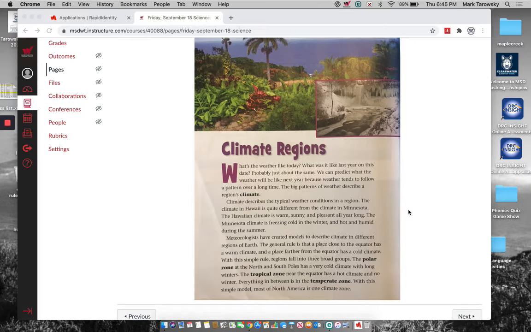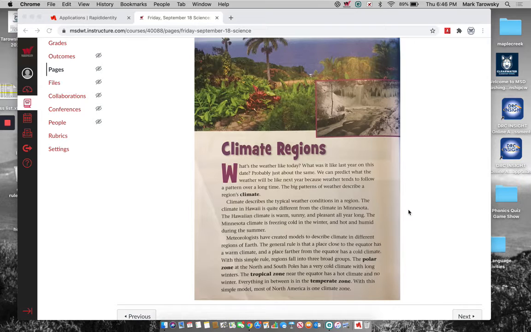What's the weather like today? What was it like the last year on this date? Probably just about the same. We can predict what the weather will be like next year because weather tends to follow a pattern over a long period of time. The big patterns of weather describe a region's climate. Climate describes the typical weather conditions in a region.